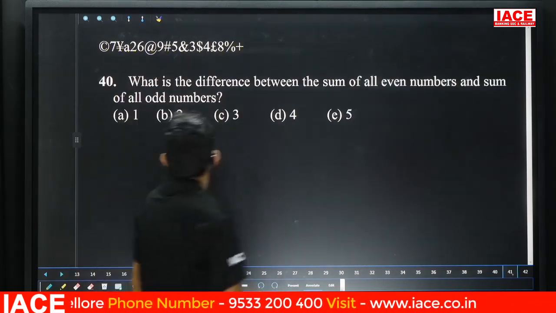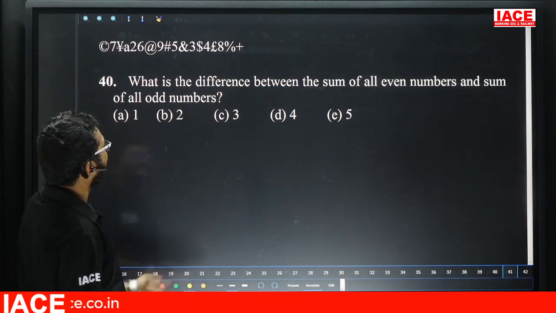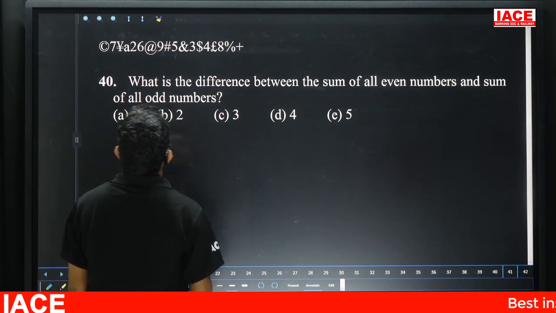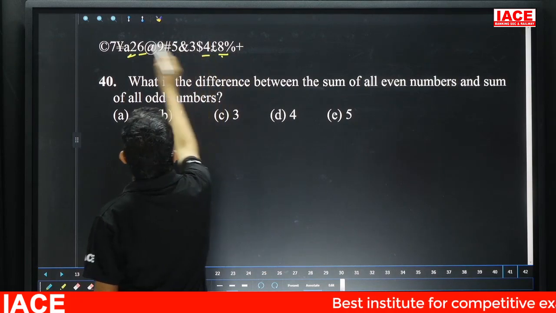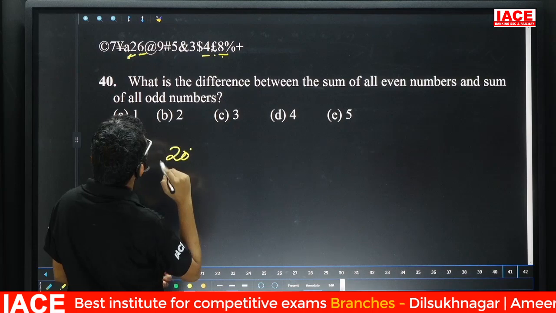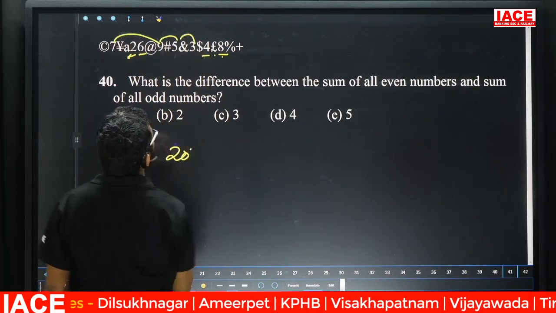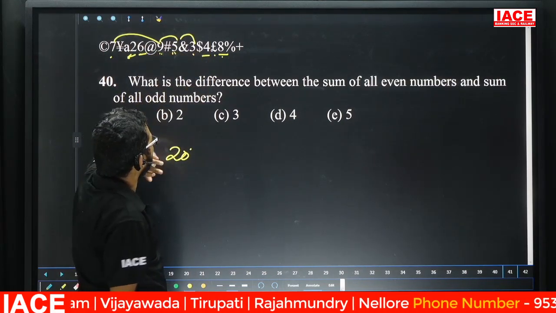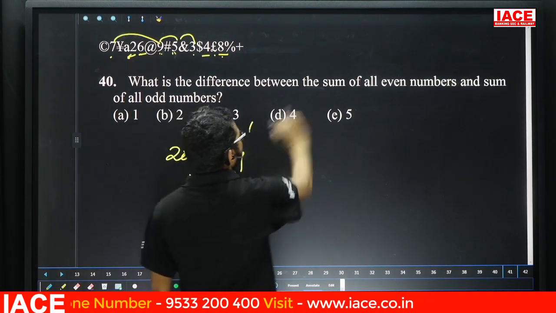Question number 40. What is the difference between the sum of all the even numbers and the sum of all odd numbers? Even numbers: 2, 6, 4, 8. 8 plus 2 is 10, 6 plus 4 is 10, total is 20. Sum of even numbers is 20. Odd numbers: 7, 9, 5, 3. 7 plus 9 is 16, 16 plus 5 is 21, 21 plus 3 is 24. Then the difference is 4. So question number 40, answer is option D.